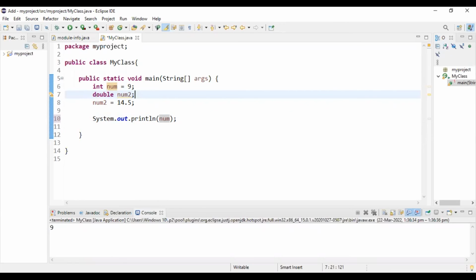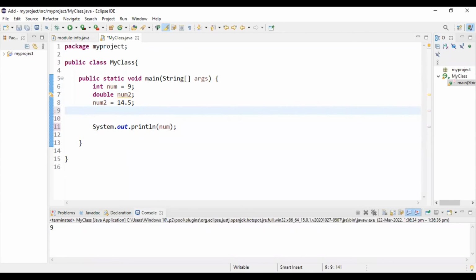And there are many other kinds of operators. For example, we can write num plus equal to 1. And what will happen is that num will increase by 1. Plus equal to actually means num is equal to num plus 1.